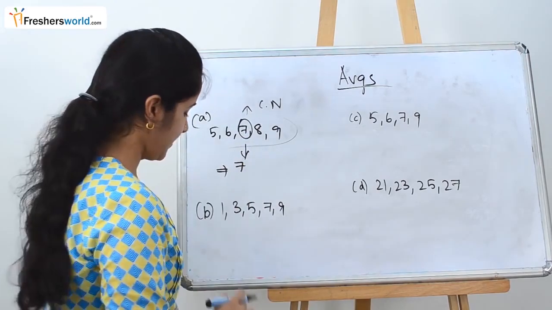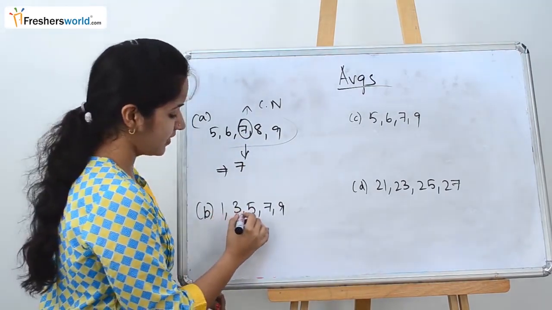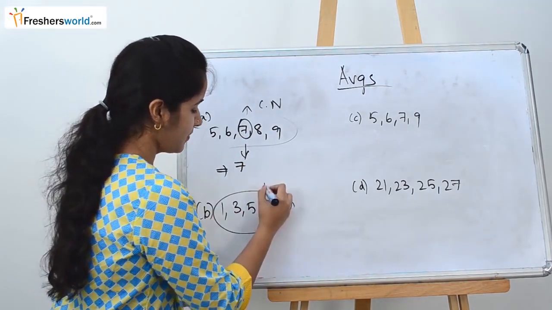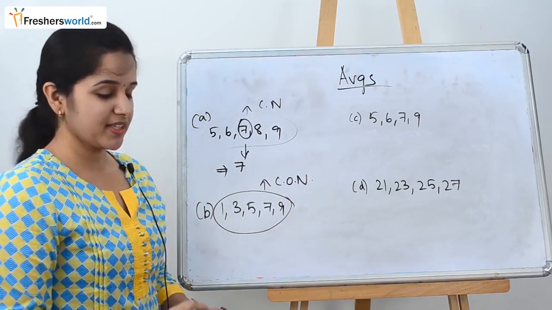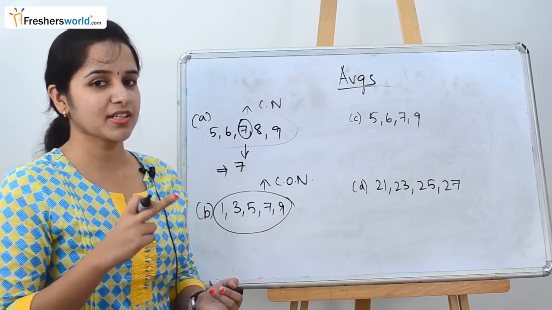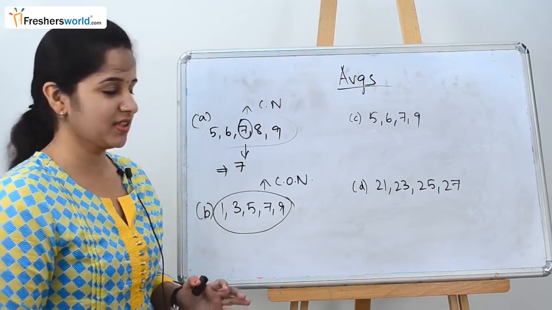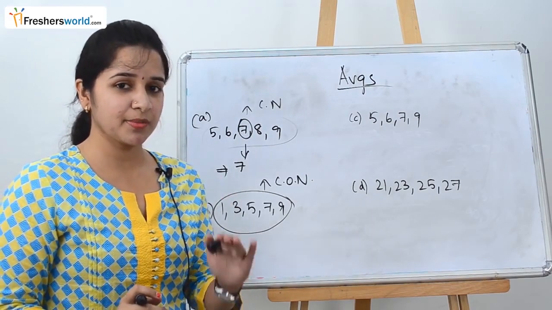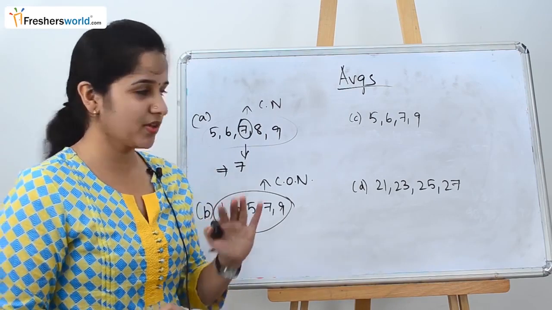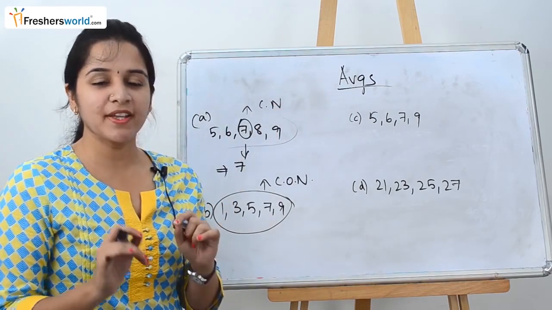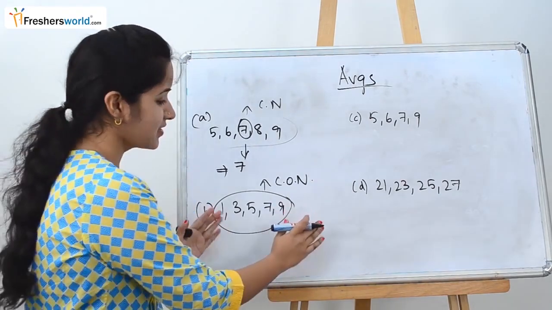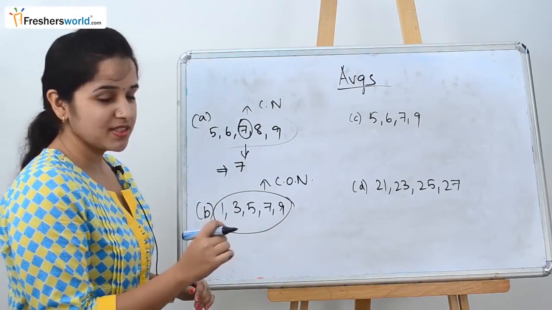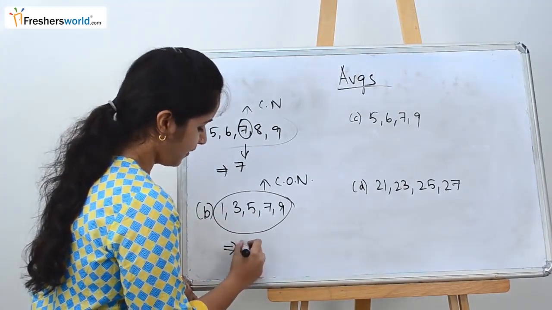Let's take another example. What is the question here? 1, 3, 5, 7, 9. So this is nothing but consecutive odd numbers. Why did we understand consecutive numbers, consecutive odd and even numbers? Because in all these three types, the middle number will always be your average. You should always remember this. Once you see this, you don't have to calculate anything. Within a split second you can write that the average is 5 here.